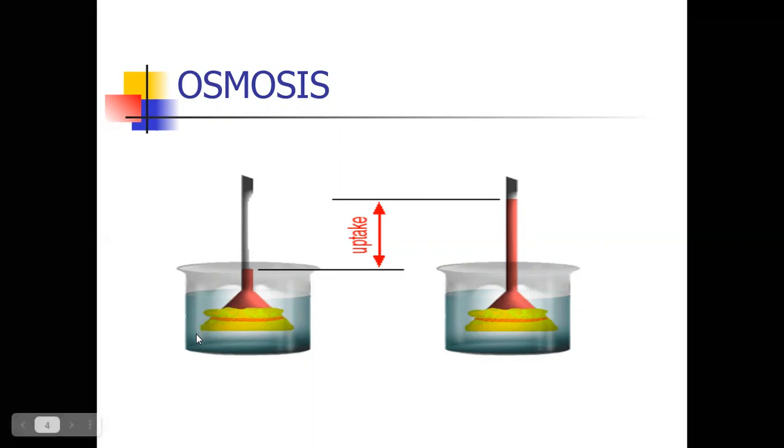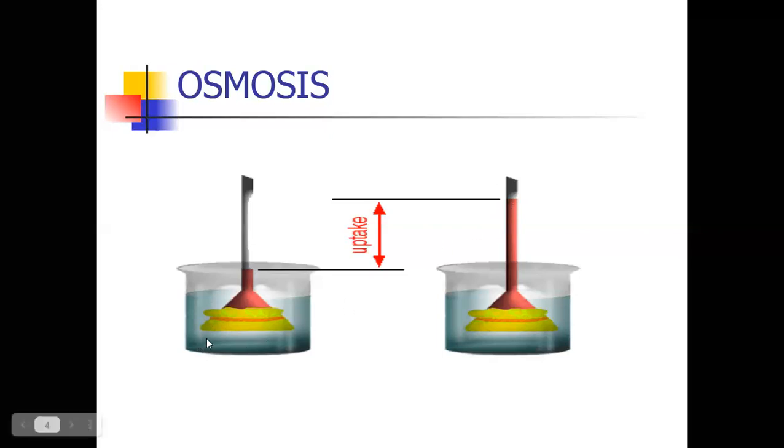What is the explanation? Low concentration of liquids. Where is low concentration? In the beaker. 10% sugar solution is present in the beaker. It enters into the high concentration of liquids. Where is high concentration? In the thistle funnel. Sugar solution is high concentration. So the low concentration of sugar solution moves to high concentration of sugar solution through the semi-permeable membrane by using ATP energy. By this movement, in the thistle funnel the sugar levels are increased.